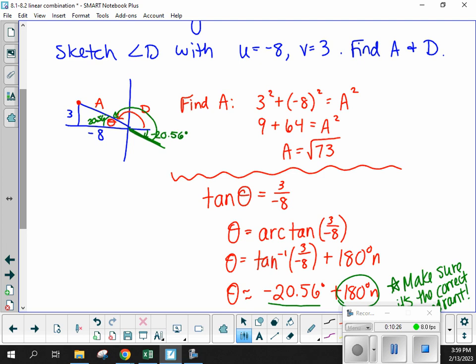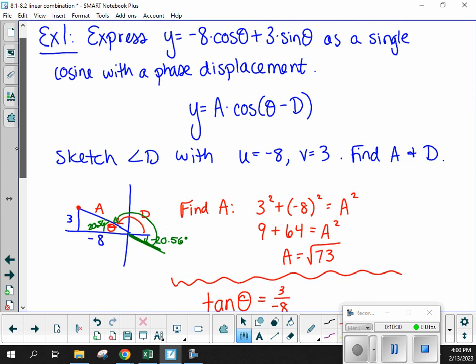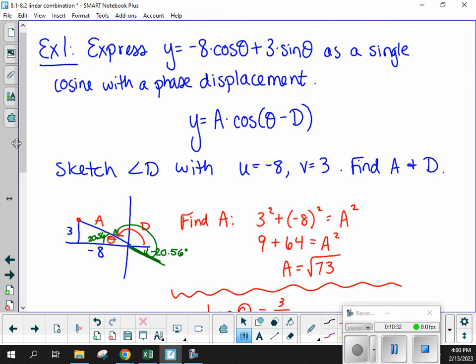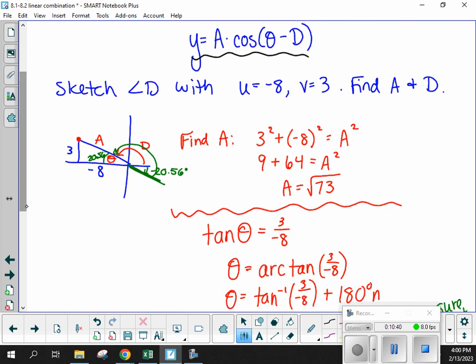Let's put all those pieces together. Our equation asked for here, find a single cosine with a phase displacement. It will be in this format here. We'll just keep it square root of 73. If we can simplify that, we should. But I'd rather that answer than some approximation. Let's keep it exact if we can.